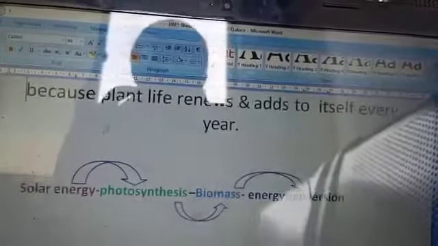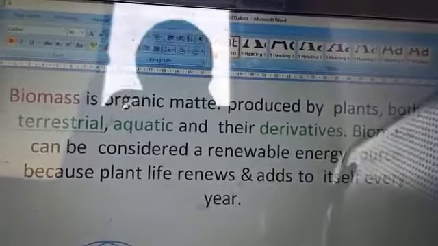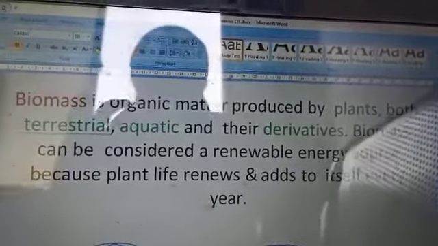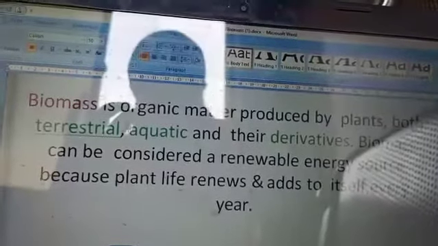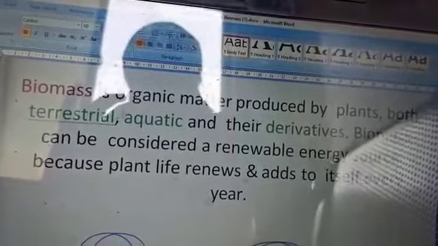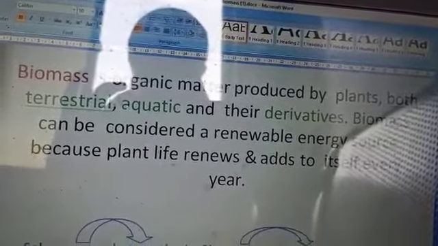So coming to the definition of biomass, as we discussed earlier, biomass is an organic matter produced by plants and animals of the aquatic nature, with respect to some of the processes which can be used for conversion to create energy.